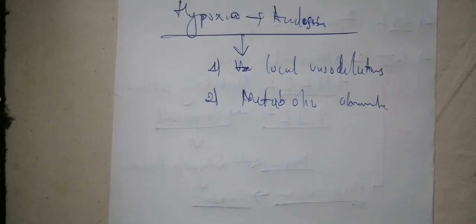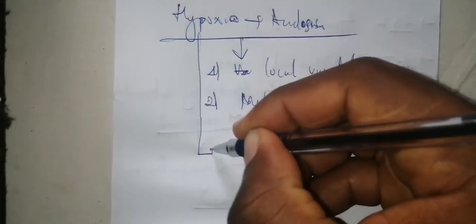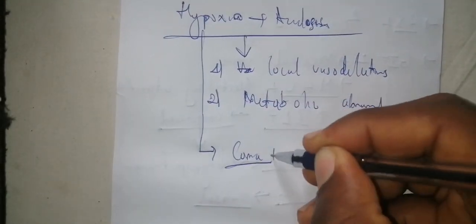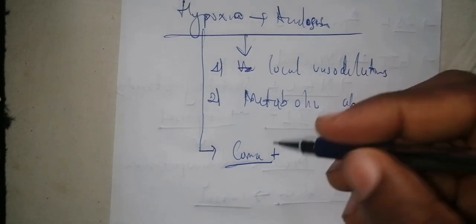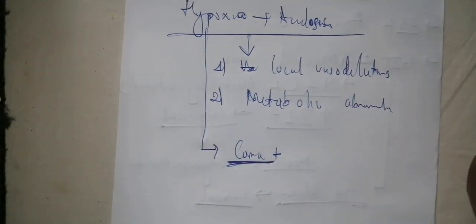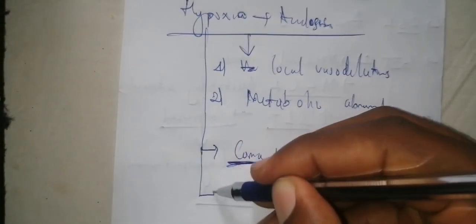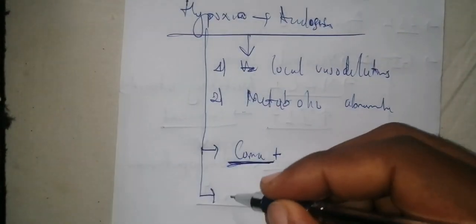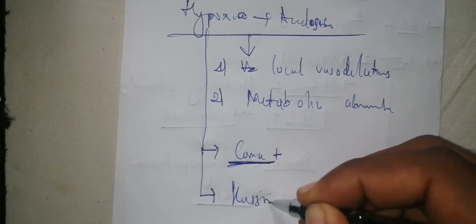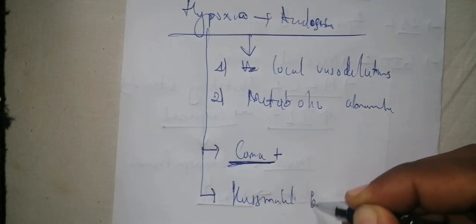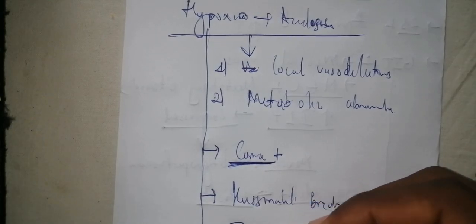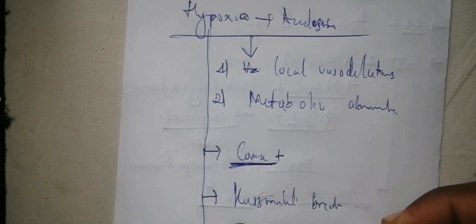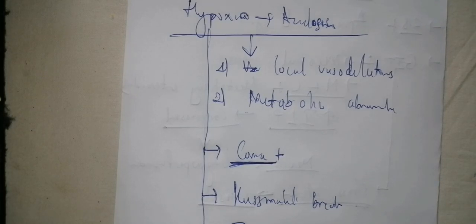And you need to know that the most common presentation of this acidosis is going to be divided into two. You're going to have coma when you have it inside the brain. When you have the acid inside the brain, it's generally going to present with coma, acidotic coma. And also in the respiratory system, you're going to have Kussmaul breathing. Is it clear? In the GI tract, it's going to present with intestinal obstruction. So those are the different presentations of acidosis.